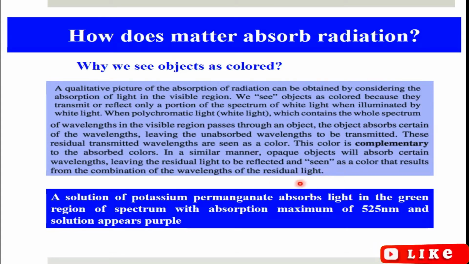For example, if we have a solution of potassium permanganate, this will absorb light in the green region of the spectrum and it will have an absorption maximum of 525 nanometer, and the solution will appear purple. So in case of potassium permanganate, the absorbed light will be in the region of 525 nanometer, which is green, and the reflected or transmitted color which we see will be purple.